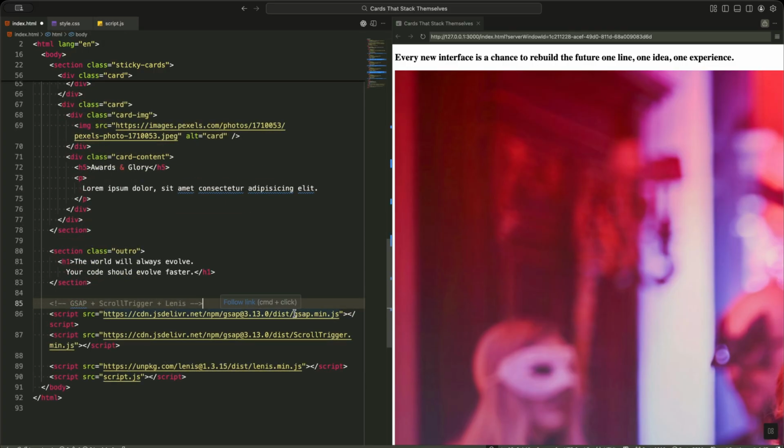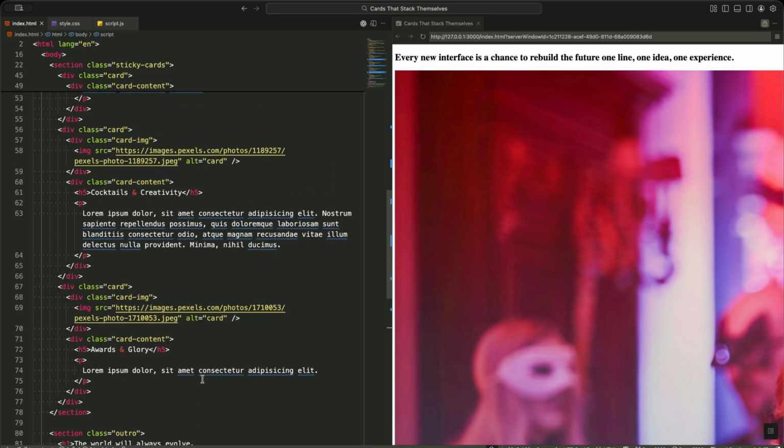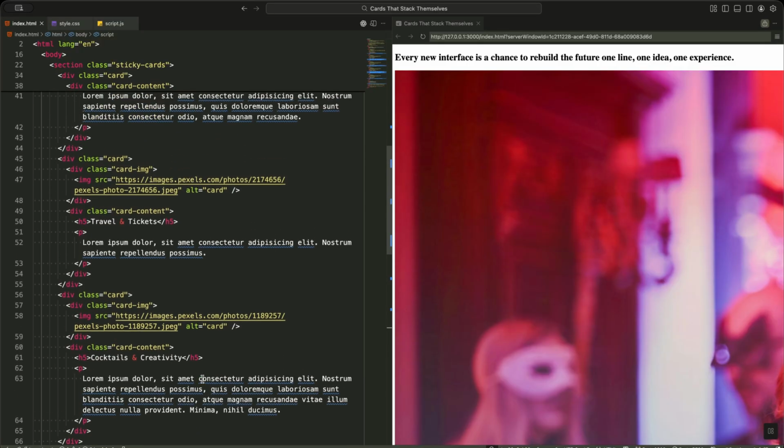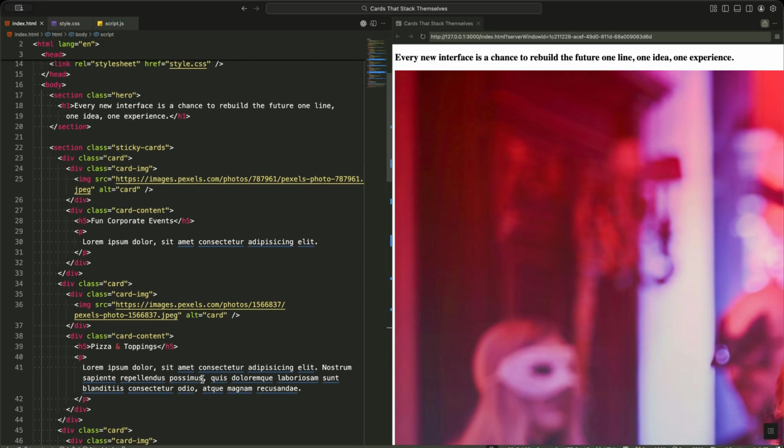At the bottom, I'm including the necessary scripts: GSAP for animations, ScrollTrigger for scroll-based triggers, Lenis for smooth scrolling, and our own JavaScript file where we'll write the animation logic. This setup gives us a clean, semantic structure that's ready to be brought to life with scroll-based animations.